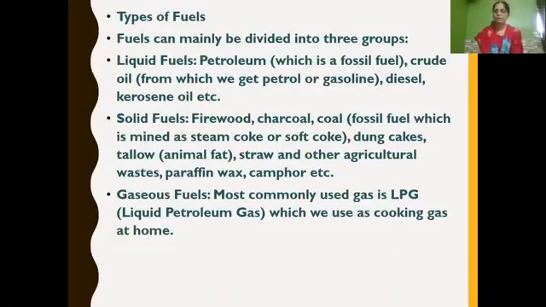And then we have learned about types of fuels. Types of fuels are mainly divided into three groups. Liquid fuels, fuels which are present in liquid state like petroleum, crude oil, diesel, kerosene, etc. Then solid fuels, which are fuels in solid state like firewood, charcoal, coal, dung cakes, tallow, that is animal fat, straw, that is dry grass, and other agricultural waste, paraffin wax, camphor, etc. These are all present in solid state, so we call them solid fuels.